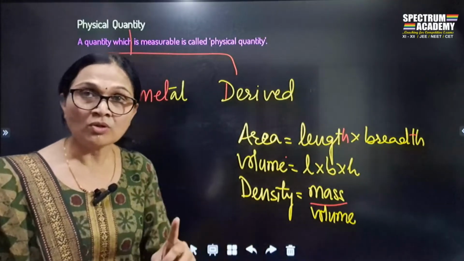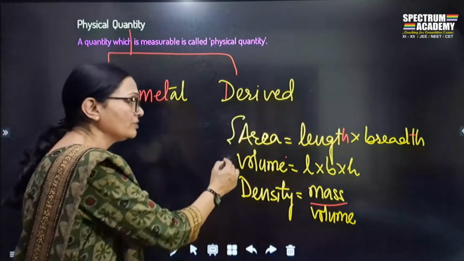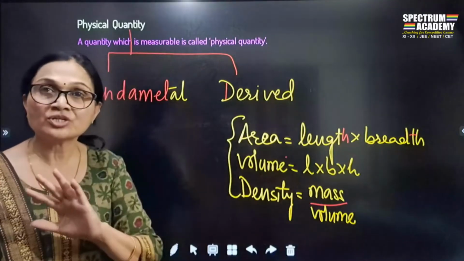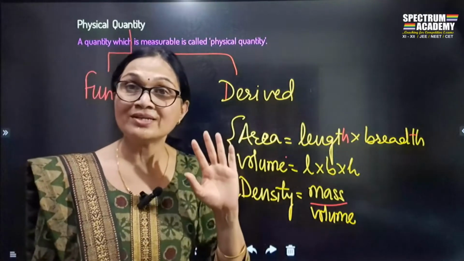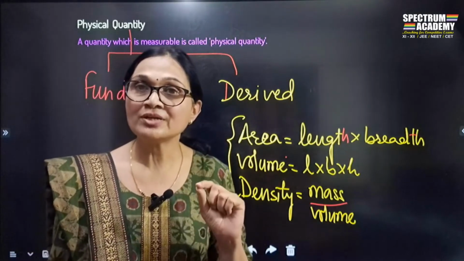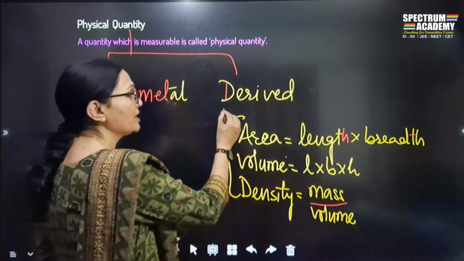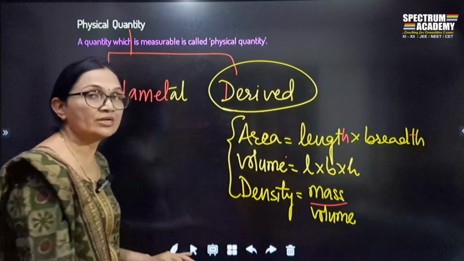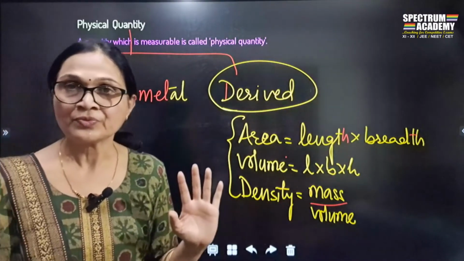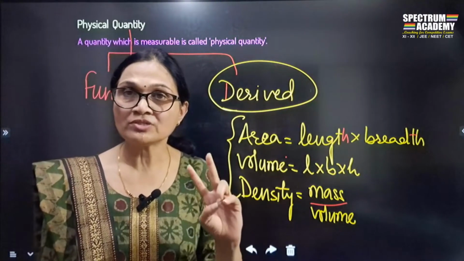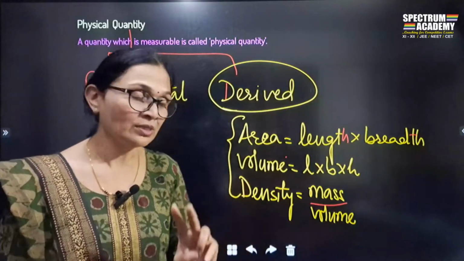Okay? All these examples which I have given cannot be measured directly. They are measured indirectly. These quantities which are measured indirectly are called which quantities? Derived quantities.